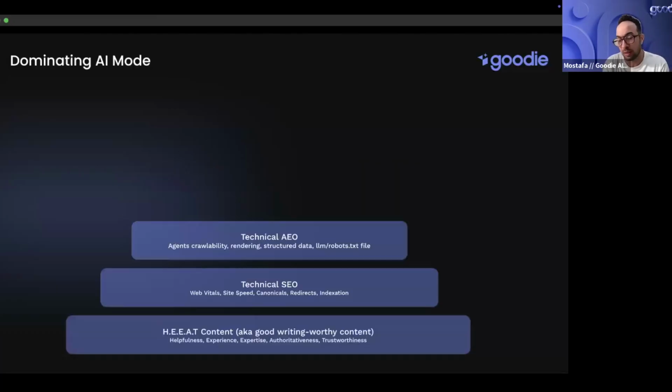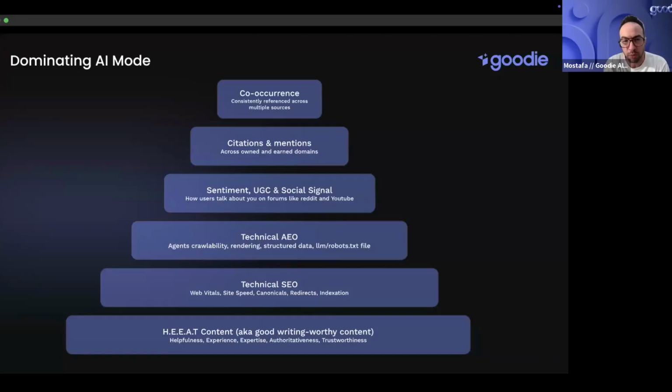So what's next? Well, you gotta make sure that it's discoverable. You gotta have the technical SEO and then the technical AEO. Technical SEO: the web vitals, the site speed, canonicals, redirects, indexation, but also the technical AEO: agent crawlability, rendering, structured data, robots text file, LLM text file. Just make sure that you get the foundation there right. So we start with good content, and then technical SEO, then technical AEO.